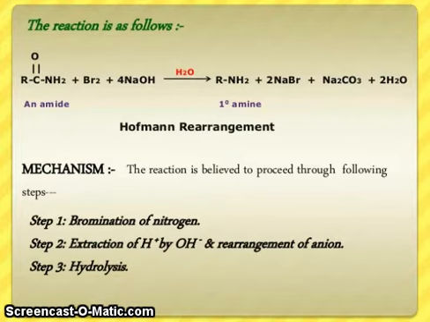Step 1, bromination of nitrogen. Step 2, abstraction of H plus by OH minus and rearrangement of the anion. And step 3, hydrolysis.